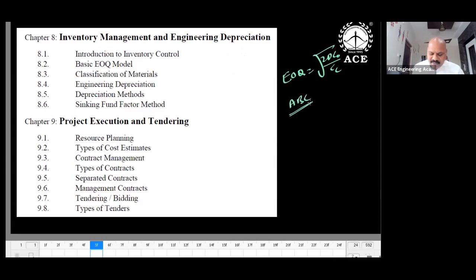And ABC classification. ABC classification is based on annual usage value. If you remember these 2 formulae or these 2 things well enough, you can answer numerical as well as theory questions. So 2 to 3 questions you can expect on this.